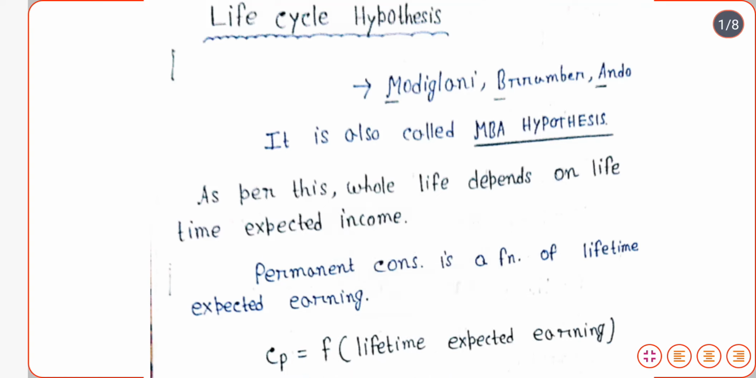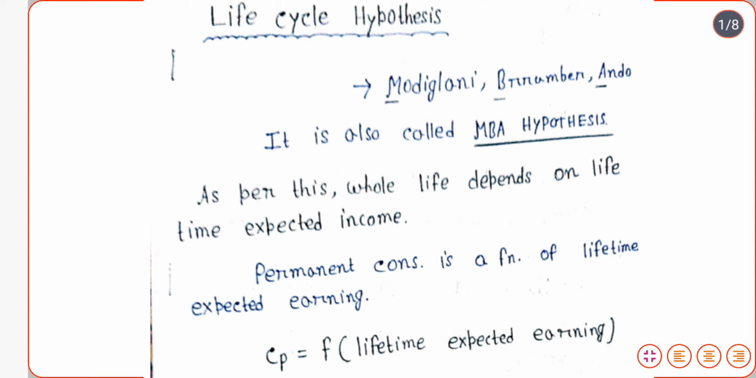Now today's topic is the life cycle hypothesis, which was given by Modigliani, Brumberg and Ando. On the basis of the first letter of their names, this hypothesis is also called the MBA hypothesis.